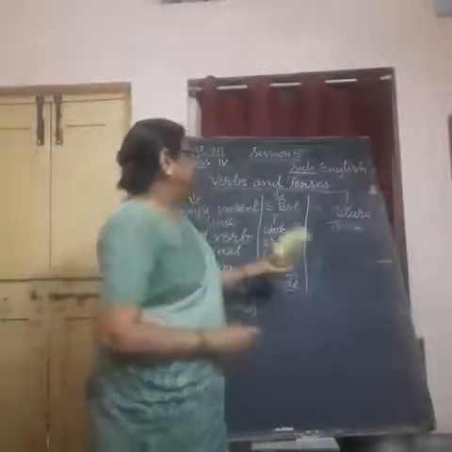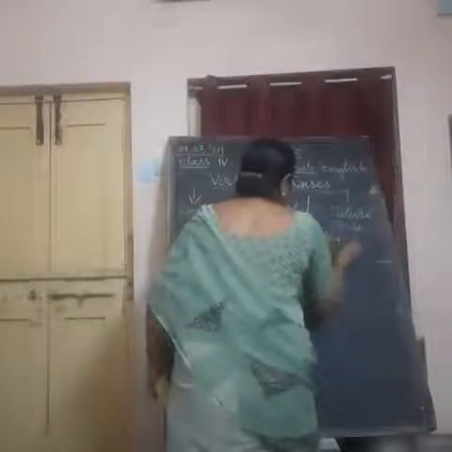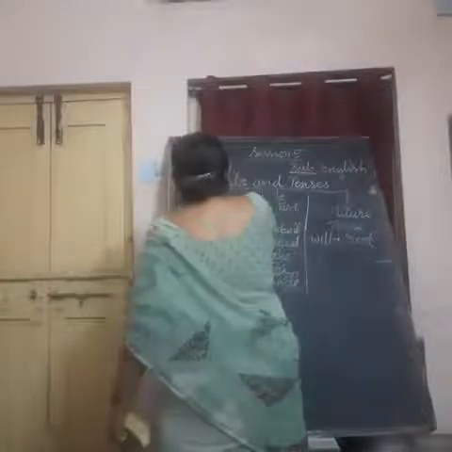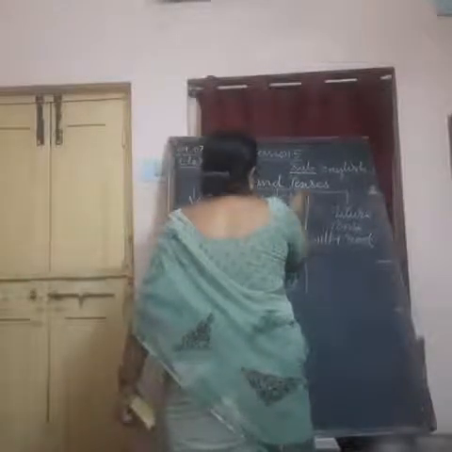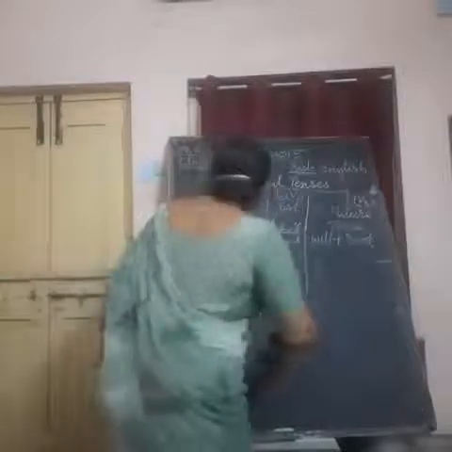And future tense, what we do? In future tense, we use will plus root verb. So, simple present tense is called V1 form, simple past tense is called V2 form, simple future tense we can call V3 form. Understand?